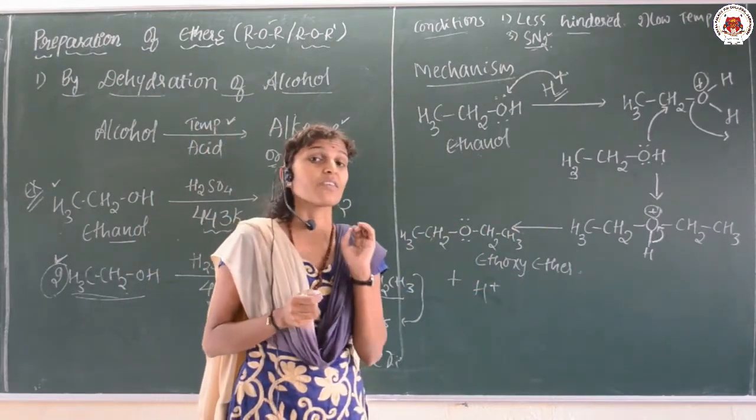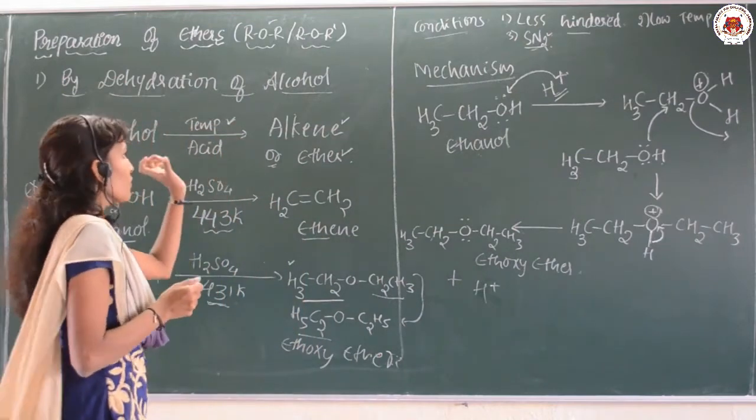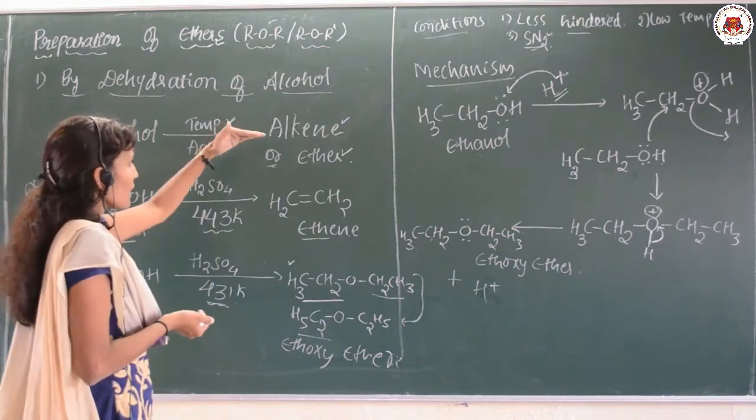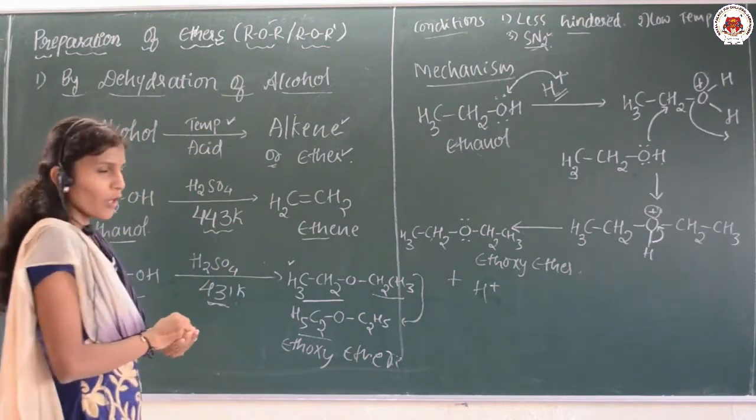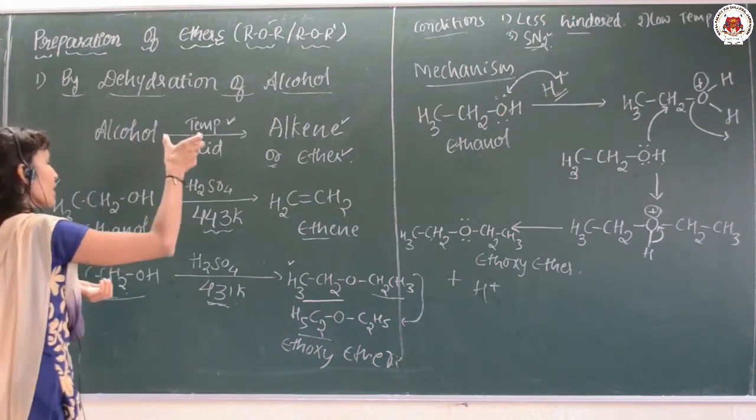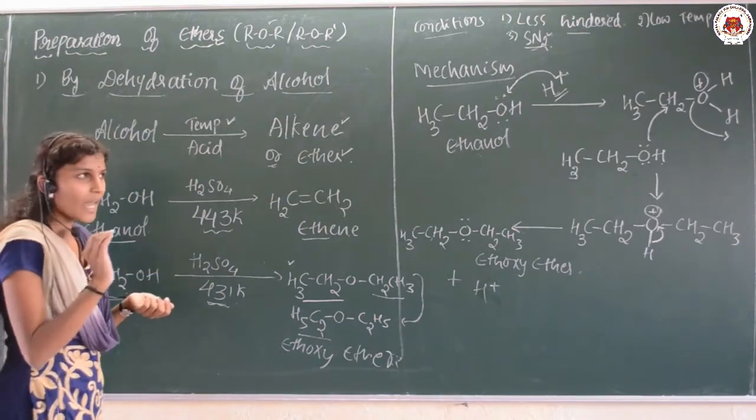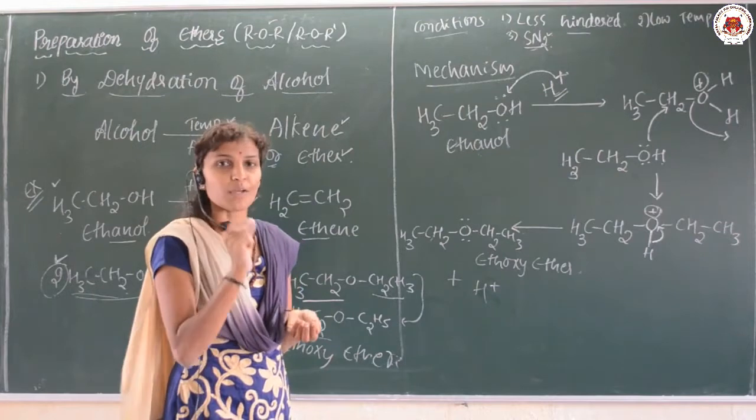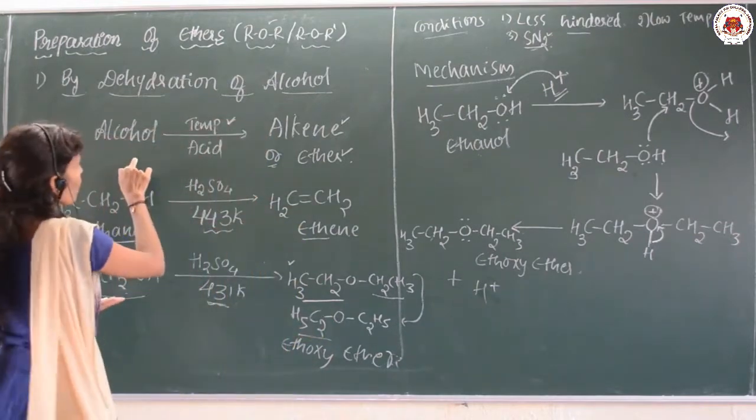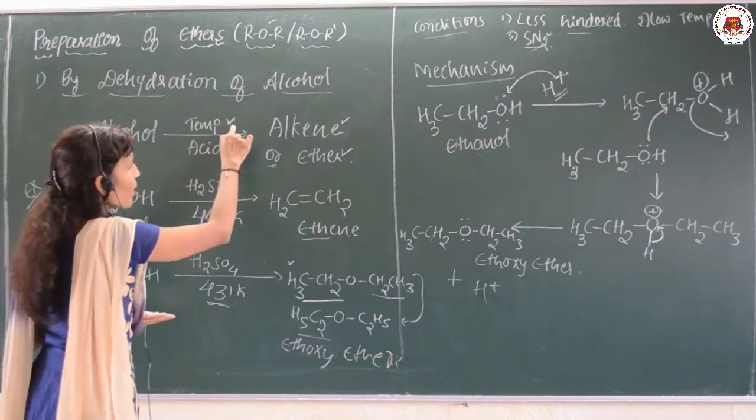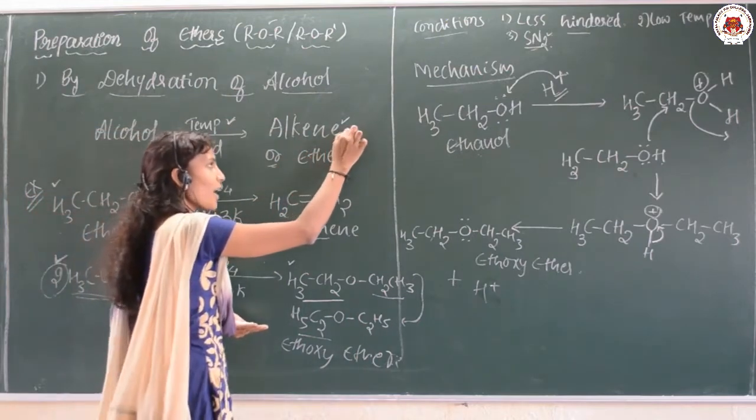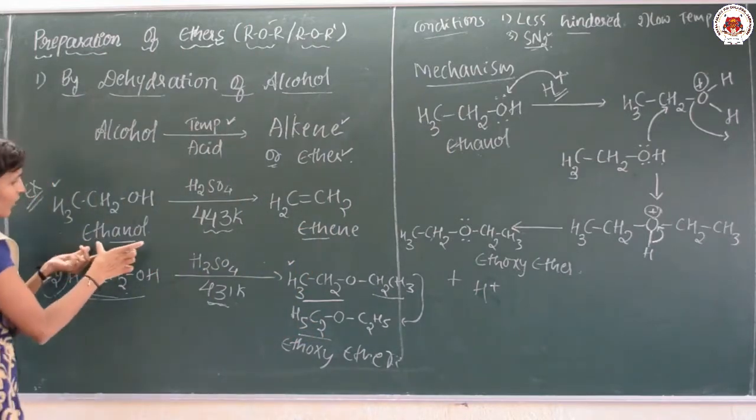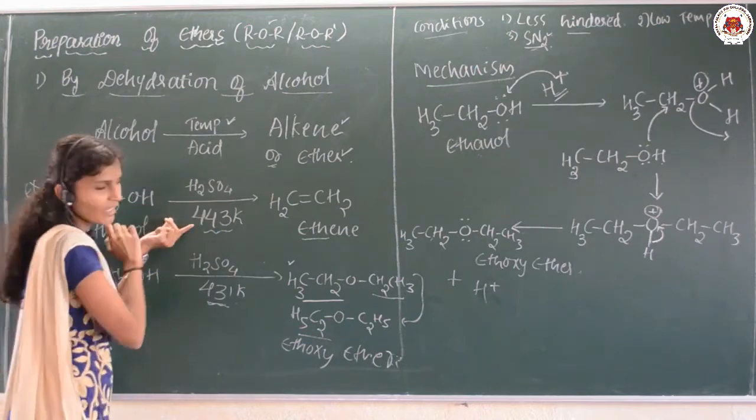So the first method is dehydration of the alcohol. By maintaining different temperature conditions, we are going to get the alkene or ether as a product. Suppose if I am maintaining the temperature less, during that time ether is formed. If I am maintaining the temperature more, during that time I am going to get the alkene. See here, alcohol when it is treated with the acid, by maintaining the temperature you can get either alkene or ether.